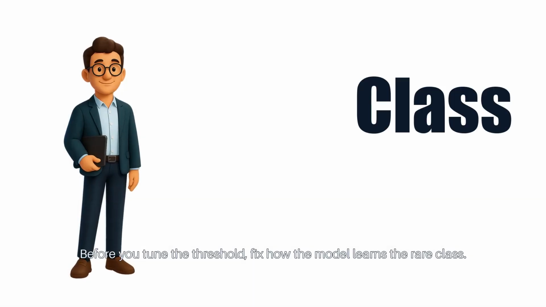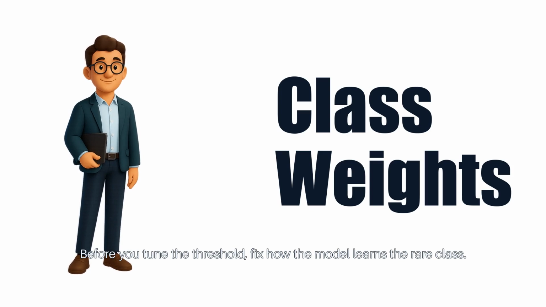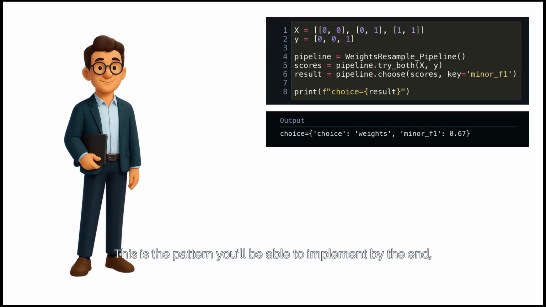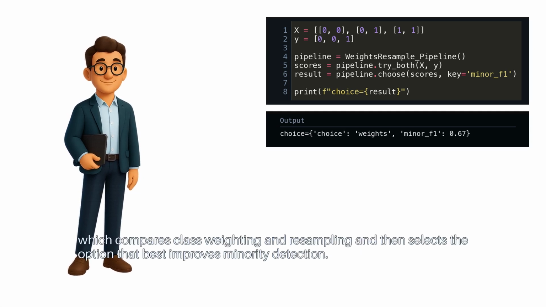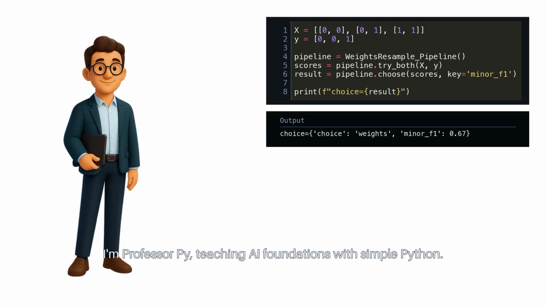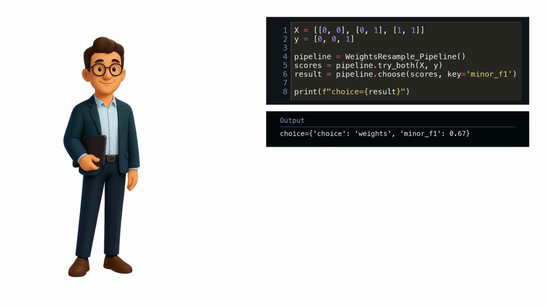Before you tune the threshold, fix how the model learns the rare class. This is the pattern you'll be able to implement by the end, which compares class weighting and resampling and then selects the option that best improves minority detection. I'm Professor Pi, teaching AI foundations with simple Python.